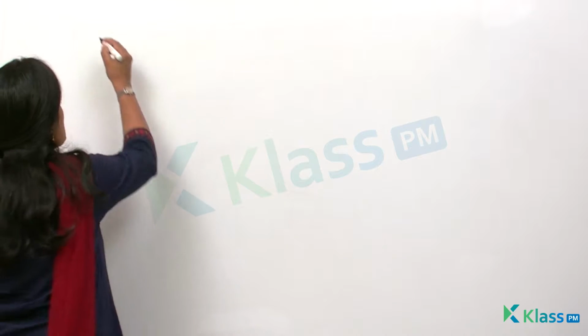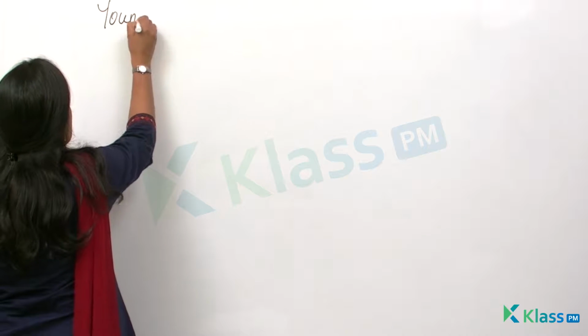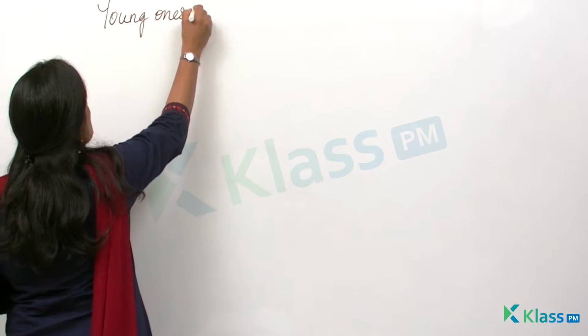Welcome to class. In the previous class we studied oviparous and viviparous organisms, right? When we talk about oviparous organisms, we know that they usually develop when an egg is laid and hatched into a baby. How are these eggs developed into young ones? So let us learn about young ones into adults. The topic we are going to learn now is young ones into adults.